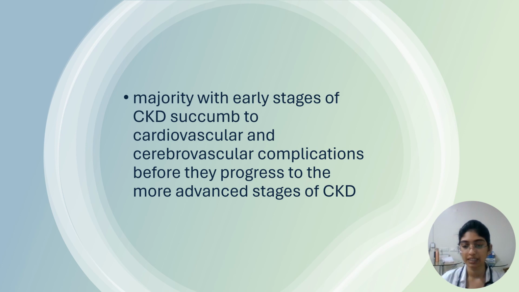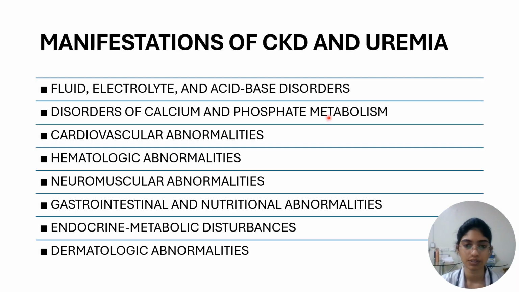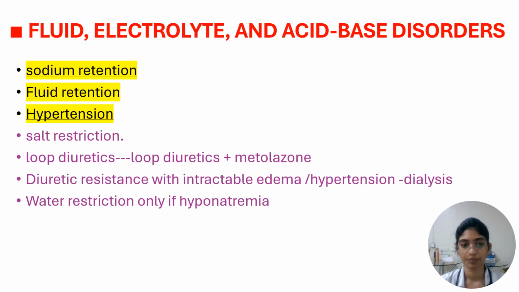The majority of these CKD patients, before they reach the advanced stage of CKD, succumb to cardiovascular and cerebrovascular complications. There are various manifestations of CKD and uremia in the form of fluid, electrolyte and acid-base disorders, disorders of calcium and phosphate metabolism, cardiovascular abnormalities, hematologic abnormalities, neuromuscular abnormalities, GI and nutritional abnormalities, endocrine abnormalities, metabolic disturbances, and dermatologic abnormalities. We'll look into each of these.